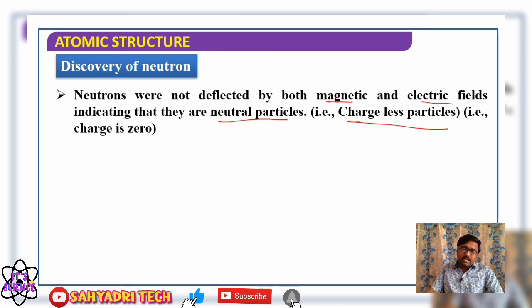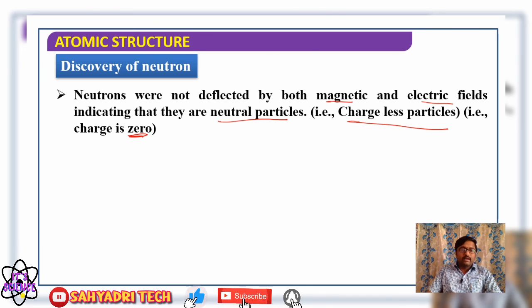If they carried any kind of charge, then there must be a deflection in their path. Yes or no? As we observed in the case of electrons as well as protons. But when an electric or magnetic field is applied to the path of neutrons, their path is not changed, which indicates they are neutral particles. What is the charge? 0 is the charge.